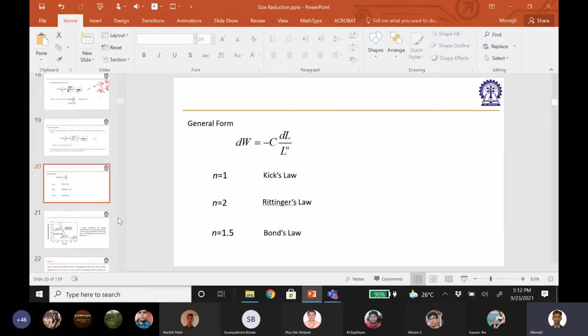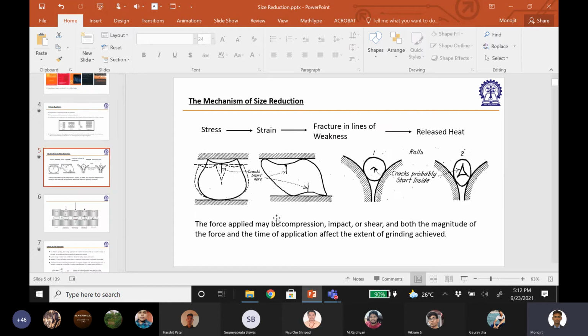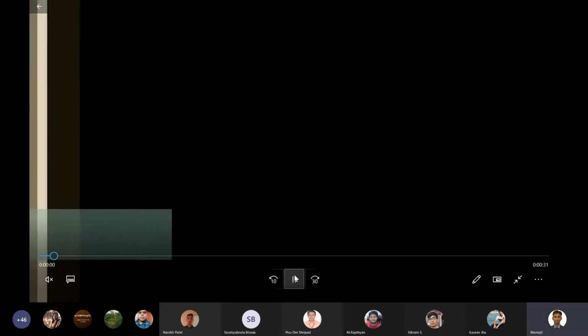So let us go back and recap the basic mechanism of size reduction. Stress, strain, fracture, lines of weakness, release of heat. Right. So this is the basic mechanism of particle breaking. Now again take the example when you put the particle between two moving arms and your particle is moving through these two arms. Let's take this example.